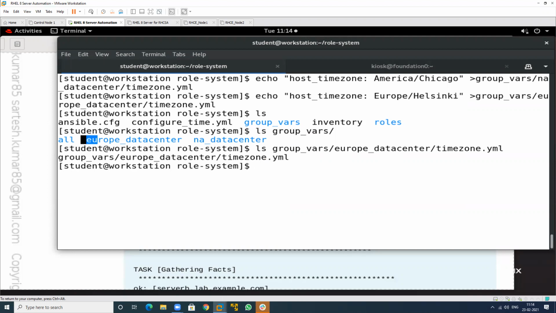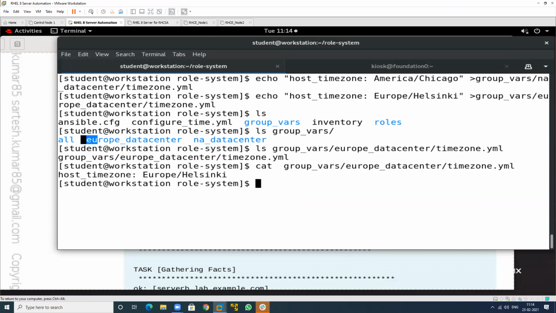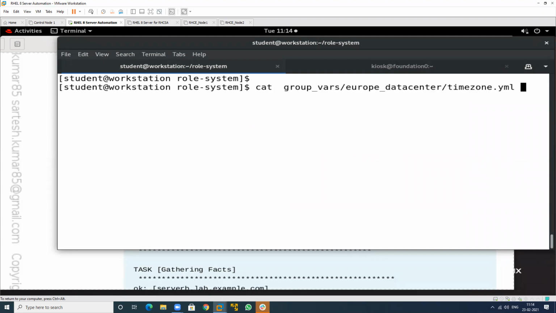Check what is the name of the file. This one. What is written in this one? I want to check what is written in this particular file. Just cat here, and check what is in this file. Hostname value. What is this? It is the name of your variable. The variable value is Europe/Helsinki. And what is the other one?